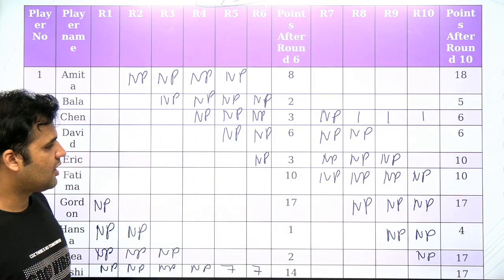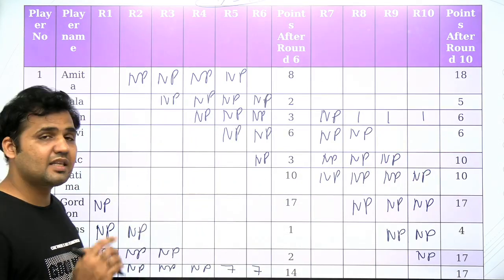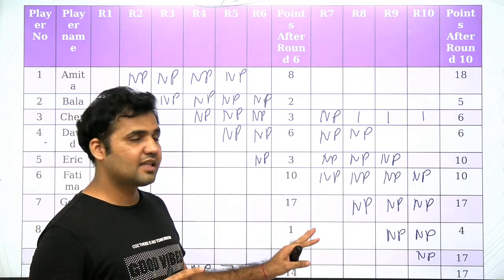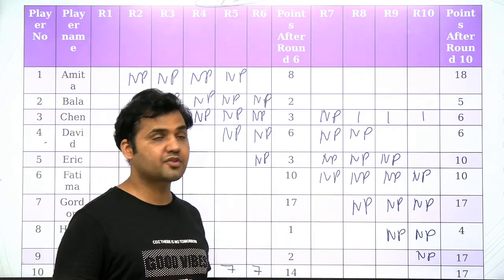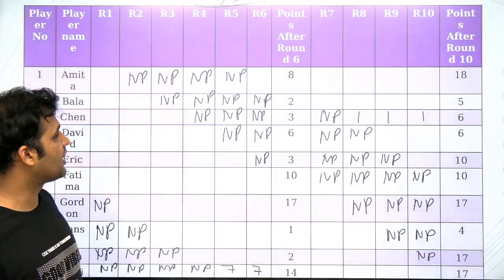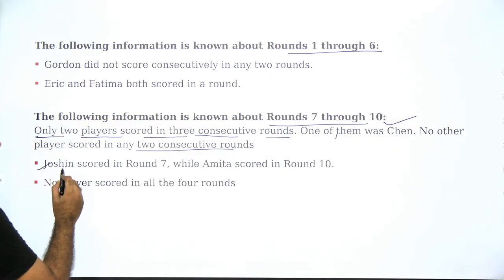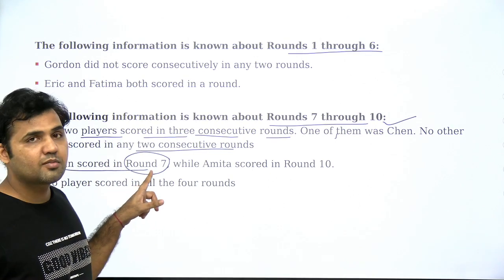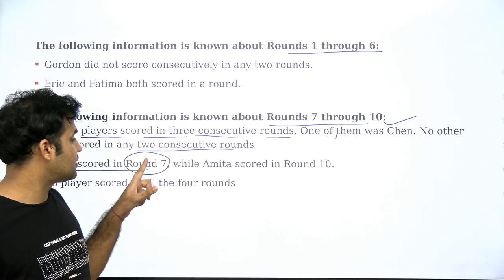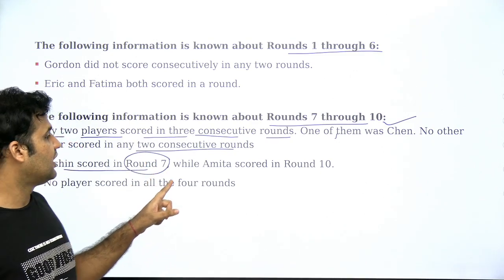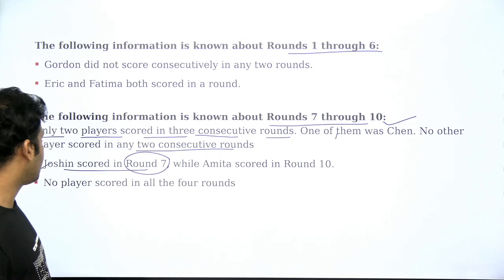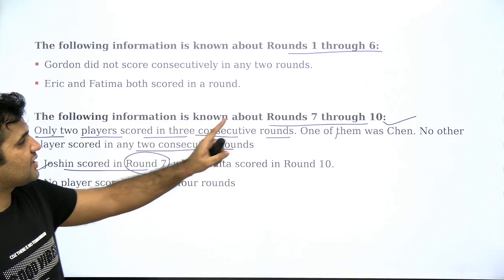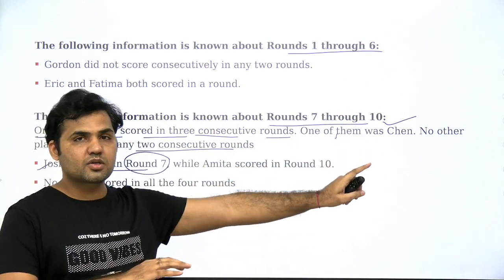Alright. Now let's use the other information. There is one more person who is scoring in 3 consecutive rounds, right? And other than that second person, there is no other player who has scored in 2 consecutive rounds. Okay, now let's use this information. Joshin scored in round number 7. It is not mentioned what the score is, but Joshin is definitely scoring in round number 7, while Amita is scoring in round number 10. There is no player who is scoring in all the 4 rounds consecutively. From round 7 to round 10, we do not have any player who is scoring in all the 4 rounds.